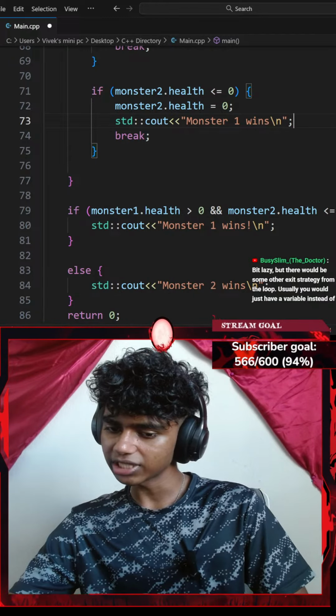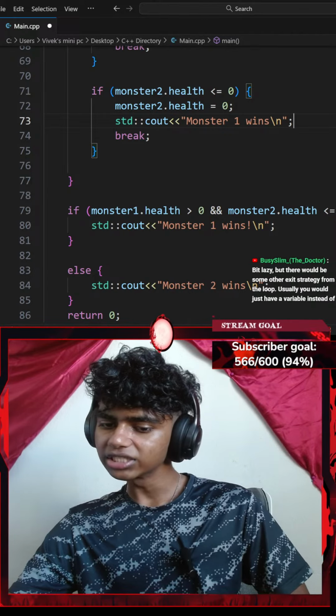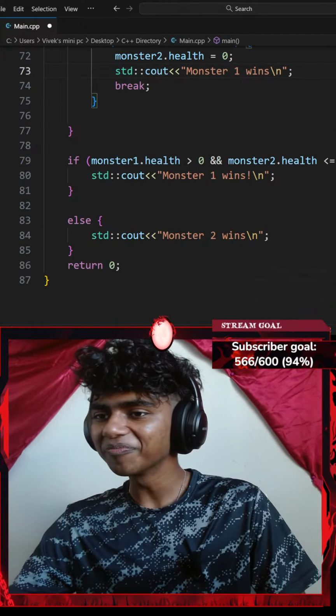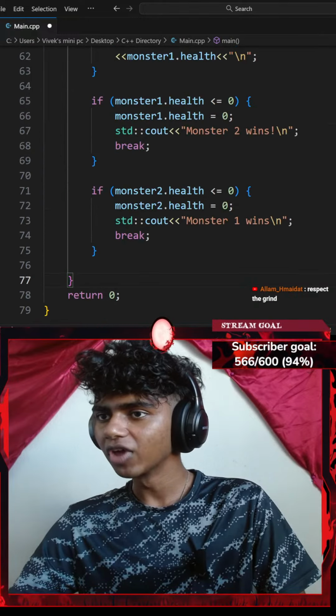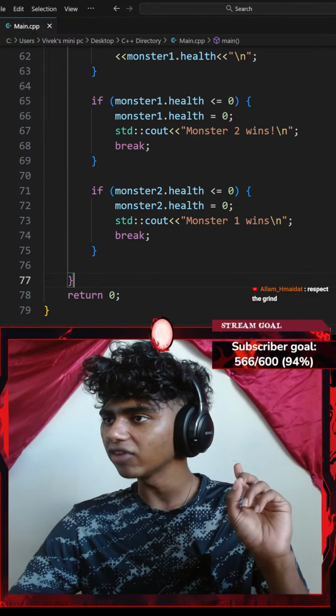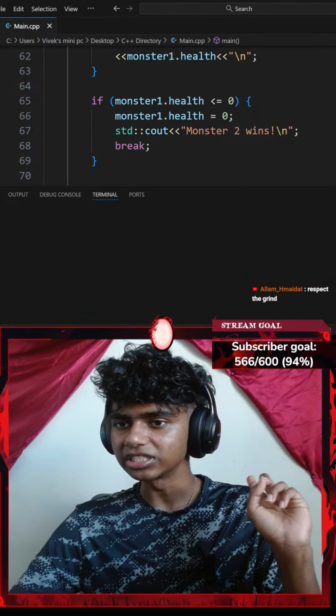Usually, you would just have a variable instead. Oh, I see. Respect the grind. I appreciate you, Alan. Okay, let's go ahead and delete all this. I think this should work. I think this is pretty good. Okay, that's it. If I hit Control S to save the code and run the command, let's see what happens.